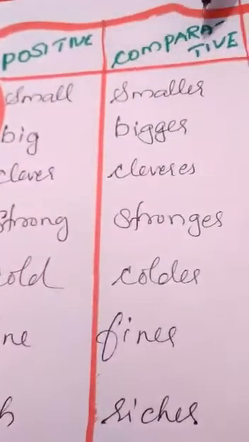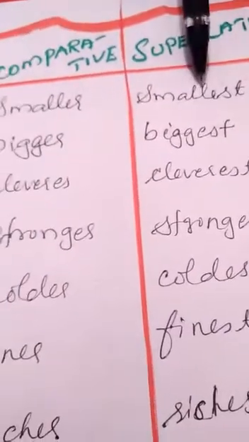Here there is a chart. See, positive, comparative and superlative. The first one, small. Small is the positive, comparative smaller. Add er to the positive degree. Then add est to the positive, so we will get smallest. Big, bigger, biggest. Clever, cleverer, cleverest. Strong, stronger, strongest. Cold, colder, coldest. Fine, finer, finest. Rich, richer, richest. Happy, happier, happiest. Wise, wiser, wisest.